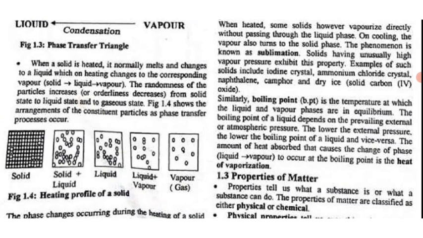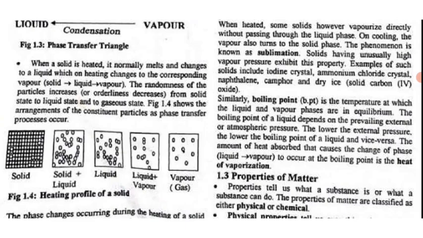That's why solids have the least entropy, liquids have a moderate entropy, and vapor has the highest entropy. Alright, from solid state to liquid state to gaseous state, the randomness of the particles increases. Figure 1.4 shows the arrangement of the constituent particles as phase transfer occurs.